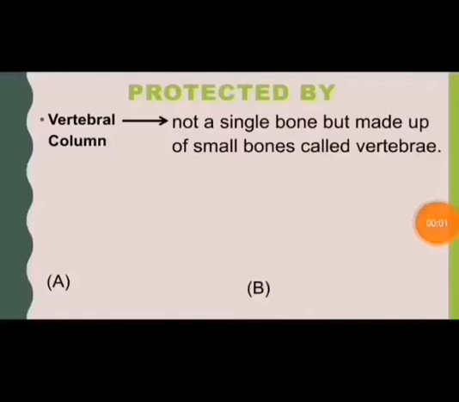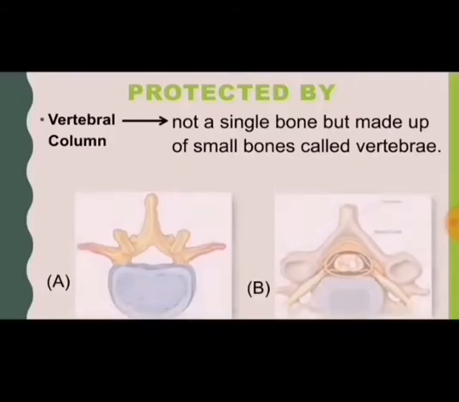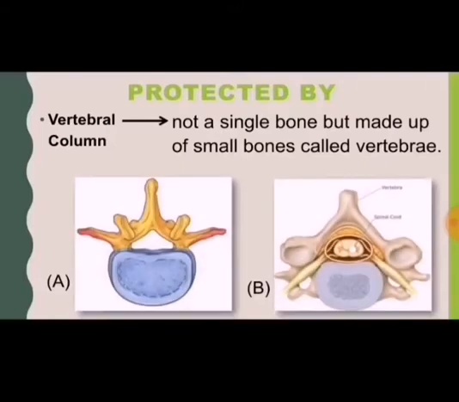The third structure which protects spinal cord is vertebral column. It is not a single bone but made up of small bones called vertebrae. Figure A represents a single vertebra, whereas figure B represents spinal cord inside the hole of vertebra.